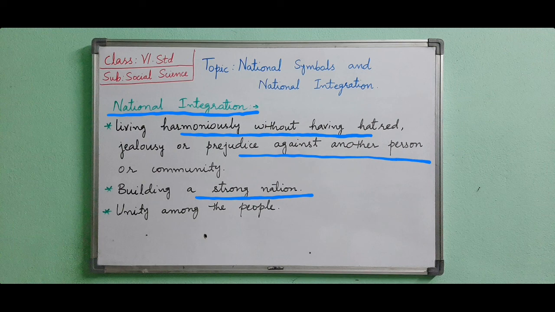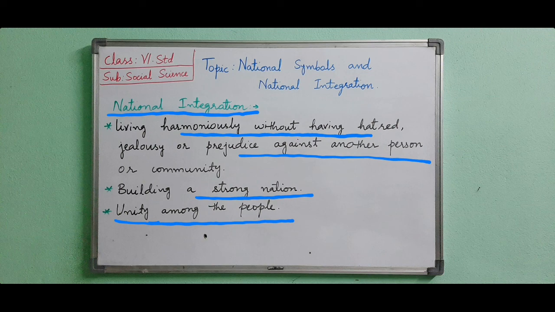Next we will see the importance of national integration. National integration is necessary to create unity among the people. It has been given more importance because it leads to unity among the citizens. It is also necessary to create the feeling of oneness, to achieve common interests and develop the nation.